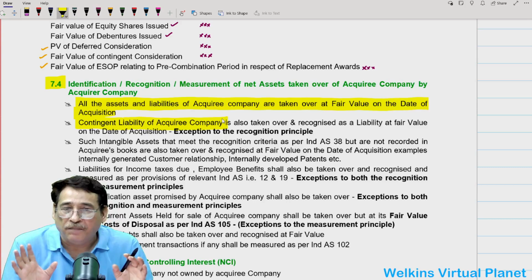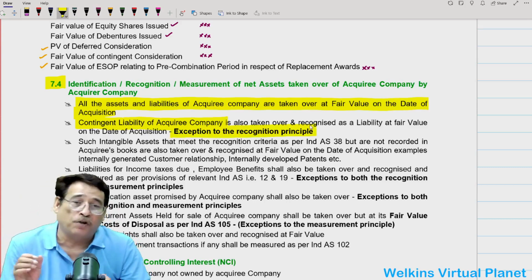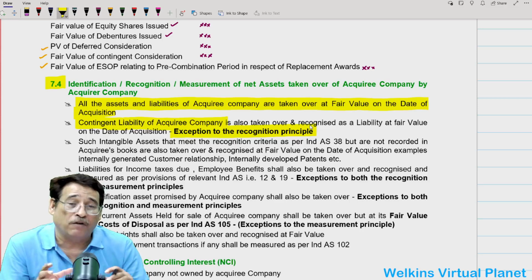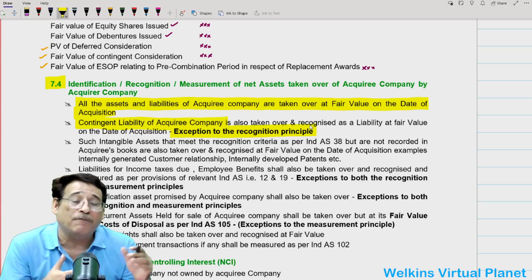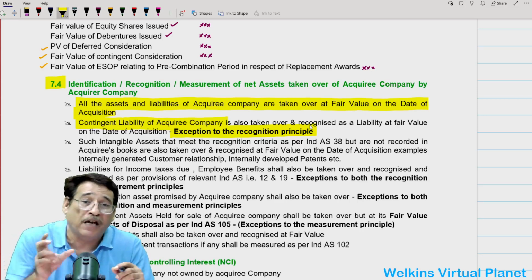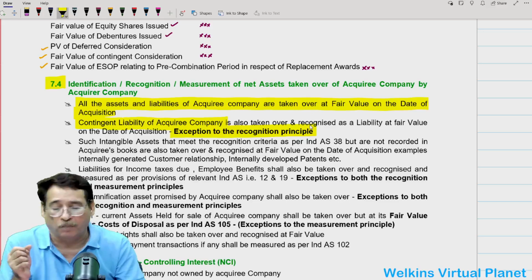That is why I have written it is an exception to the recognition principle, because generally contingent liabilities are not recognized. But in case of business combination, we will have to take over the contingent liability, recognize it as a liability, and recognize it at fair value on the date of acquisition. You should be aware of this particular point.